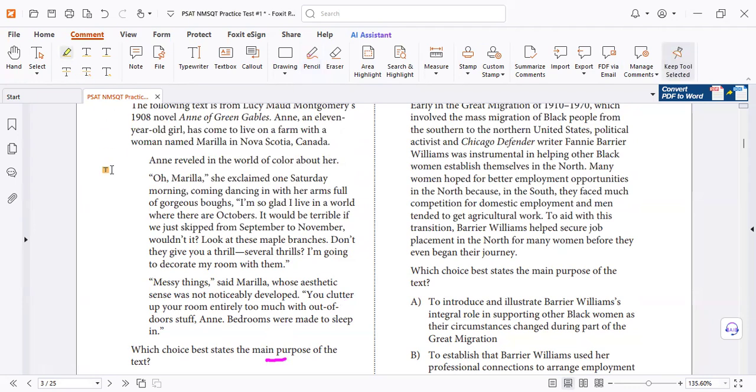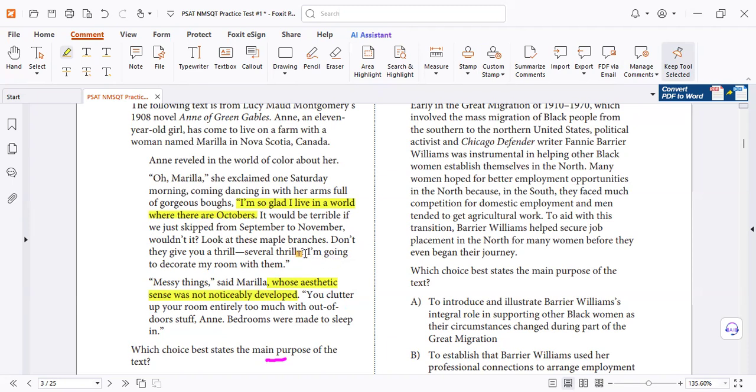Let's find the evidence. Here he said, I'm so glad I live in a world where there are Octobers. She's very happy. It would be terrible if we just skipped from September to November. Here for Marilla, whose aesthetic sense was not noticeably developed. You see, she's talking about just she has the sense of she loves the Octobers, she loves the environment around her, you know.